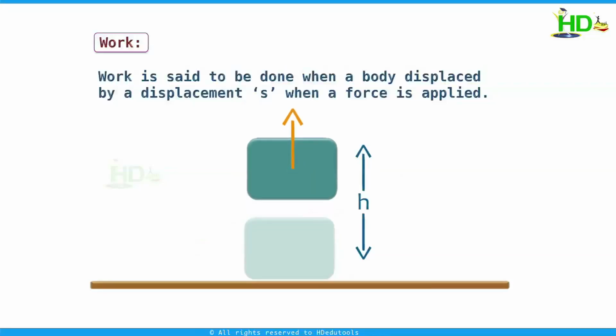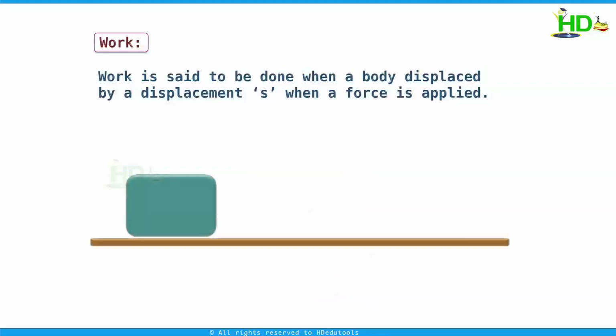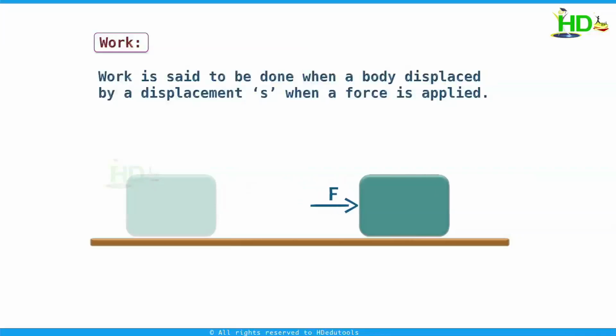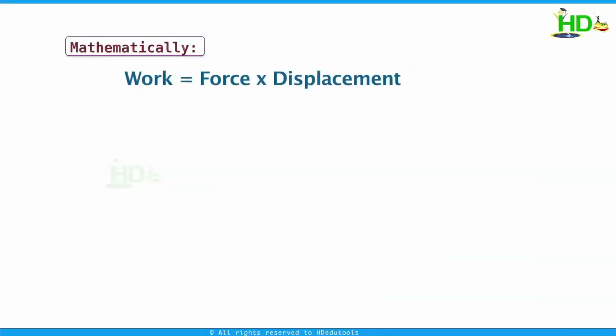In this case, a body is lifted to height h. The body is displaced vertically by a displacement h. Here we can say the work is done. In this case, when force is applied, the body is displaced by a displacement s. Here also work is done. And mathematically, work done is the product of force and displacement.